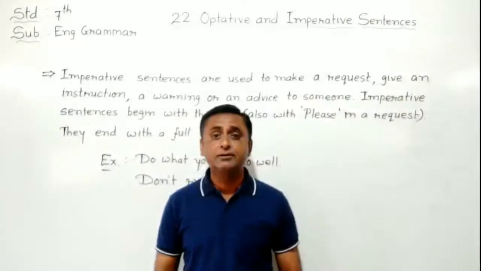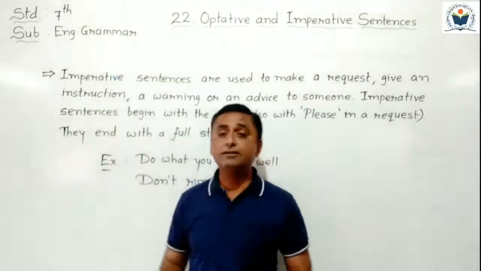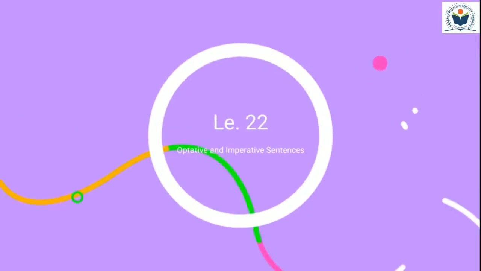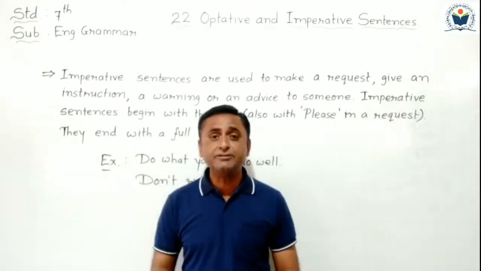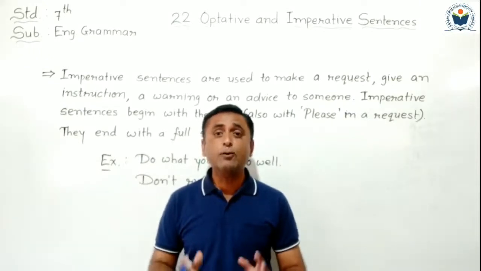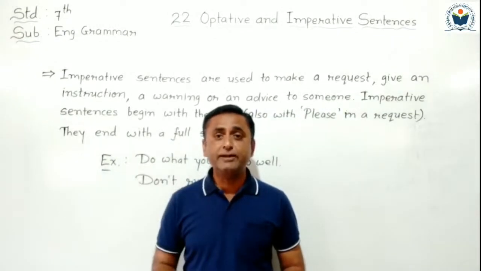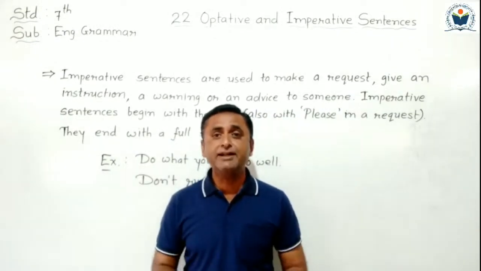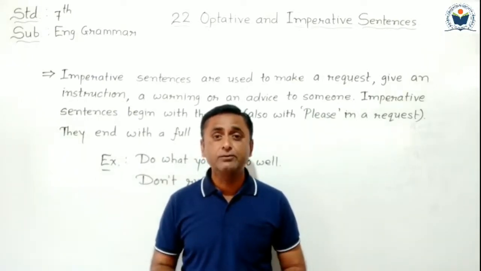Hello students, today we are going to learn standard 7th subject English grammar lesson number 22, optative and imperative sentences. Students, in our previous video we studied about optative sentences. We learned teaching points related to optative sentences and we also completed exercise 8. Now today in this video we have to understand about imperative sentences.